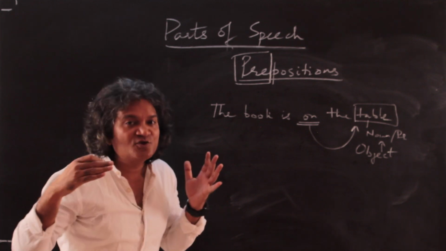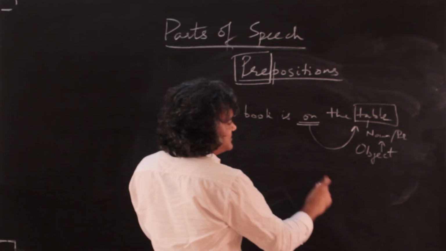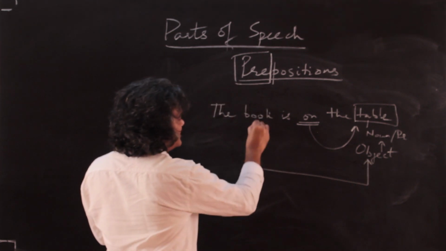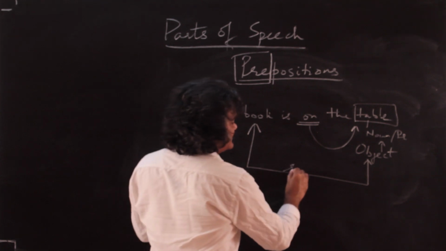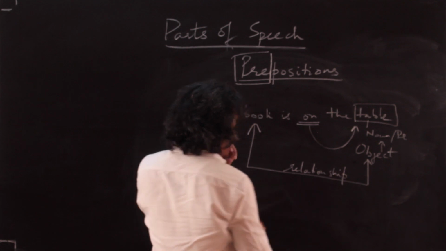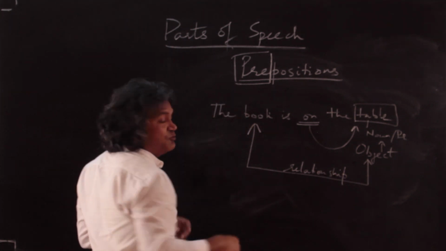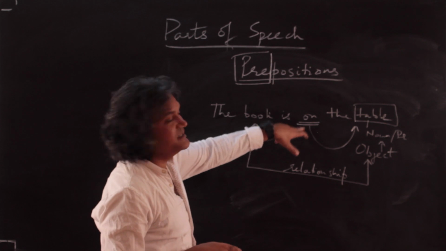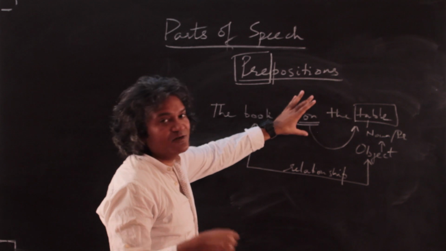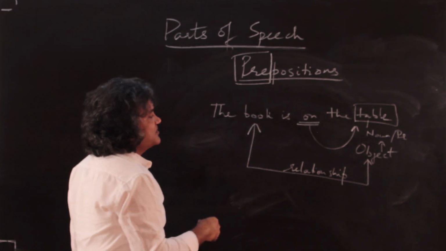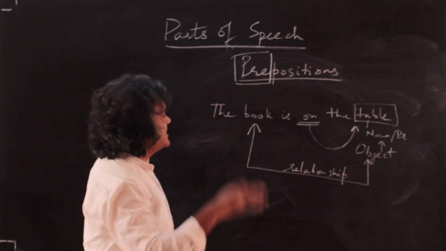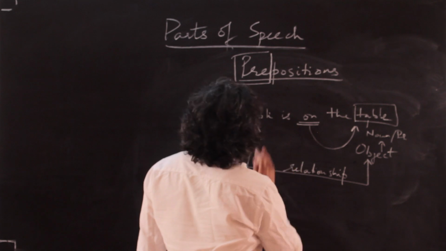But now let me come to the actual meaning of a preposition. A preposition tells me the relationship between its object and something else in the sentence. So basically, prepositions show connection or relationship, okay? Usually the relationship is of space, as you can see: on, under, around, across, behind. But sometimes the relationship can be of time, for example, since or during or until. Sometimes there's some other relationship, but mostly the relationship is of space.